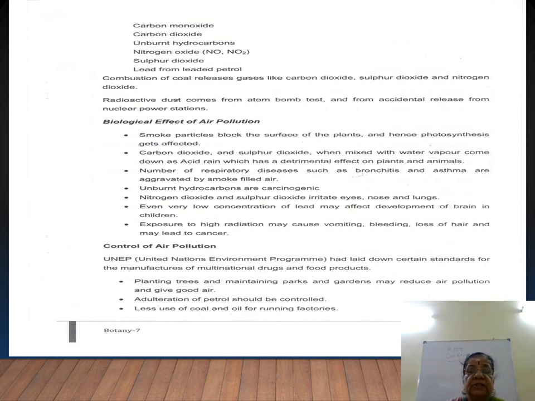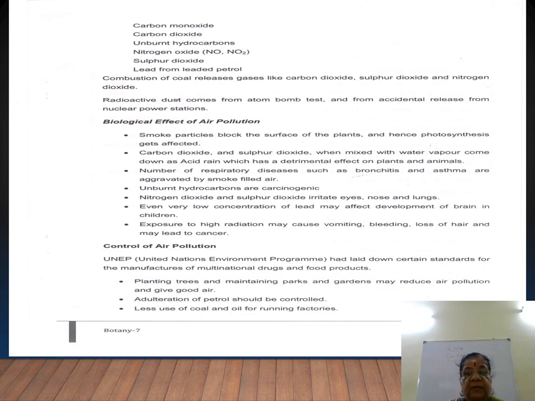Then nitrogen oxide and sulfur dioxide irritate eyes, nose and lungs. Even very low concentration of lead may affect the development of brain in the children. So exposure to high radiation may cause vomiting, bleeding nose and loss of hair. I hope you are able to follow this.